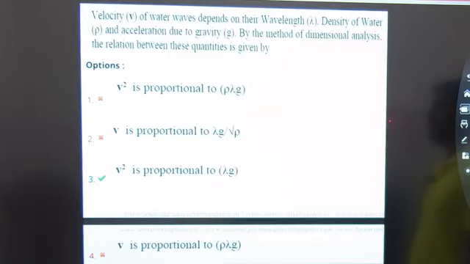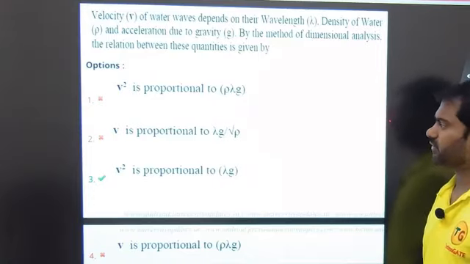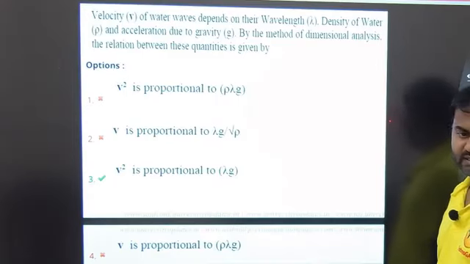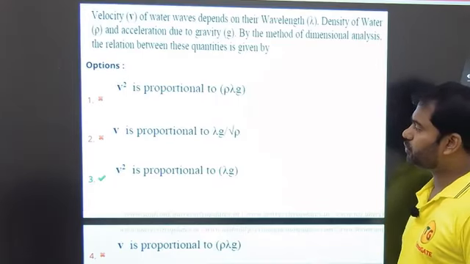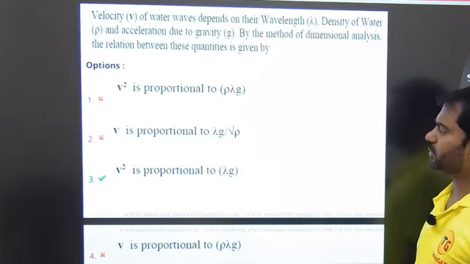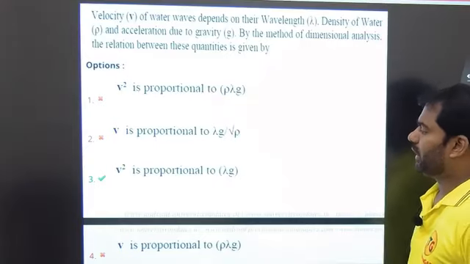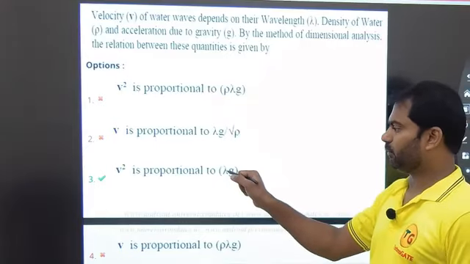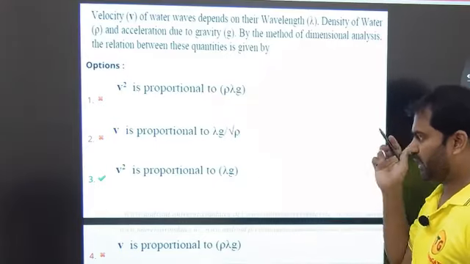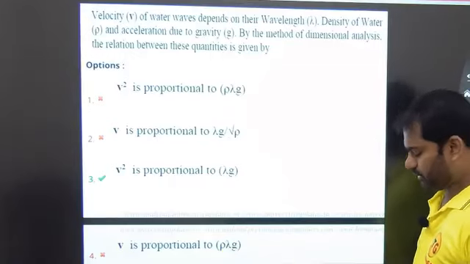By the method of dimensional analysis, the relation between these quantities is given by. First option: v square is proportional to rho lambda g. Second option: v is proportional to lambda g by rho, square root of rho. Third option: v square is proportional to lambda into g. And fourth option: v is proportional to rho lambda g.